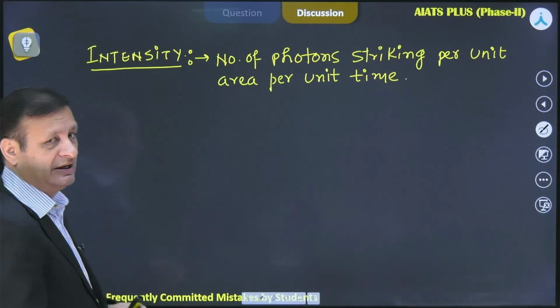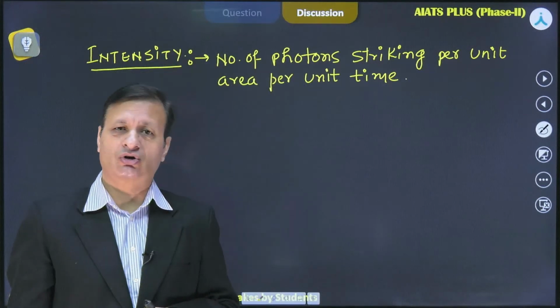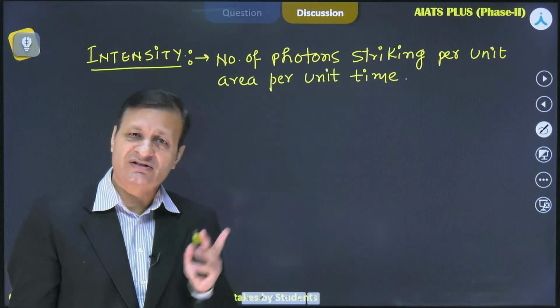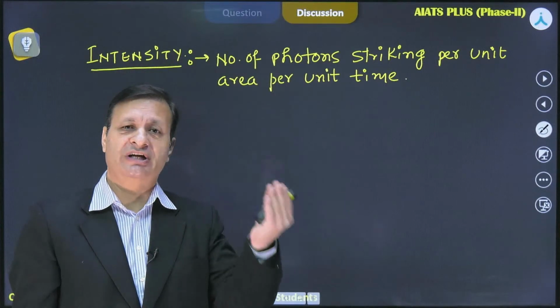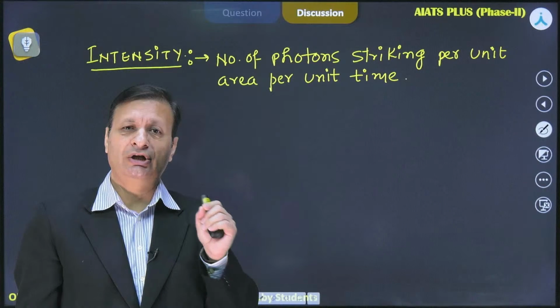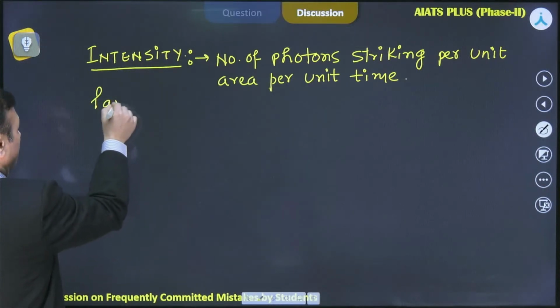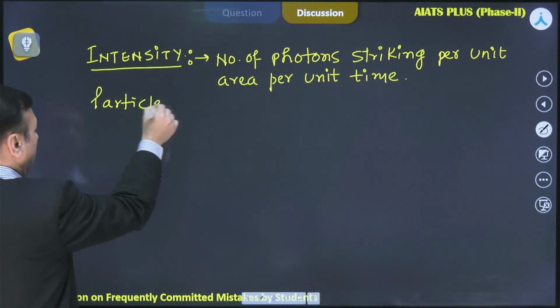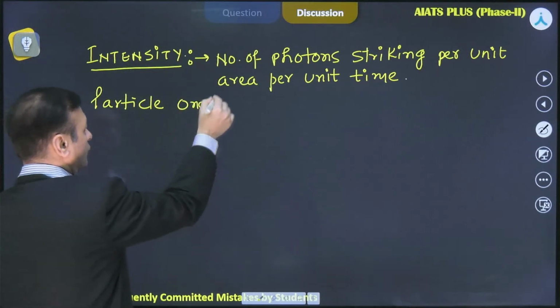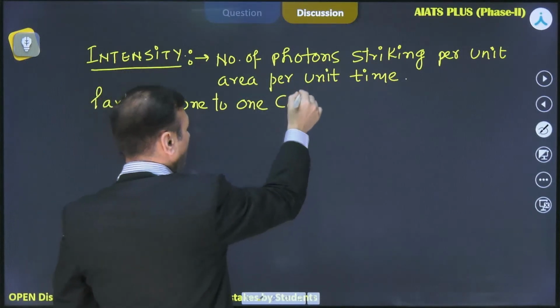It means we need to understand this photon collides with your electron, and these collisions are elastic in nature and helps you to eject electrons. So here we are talking about particle one-to-one collision.